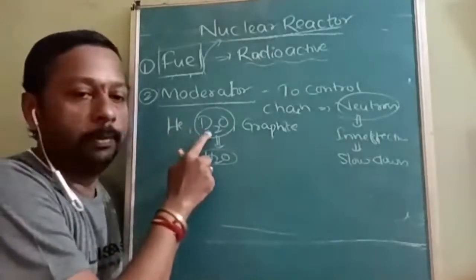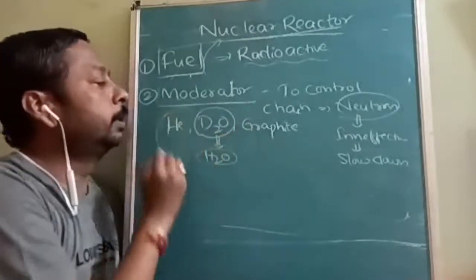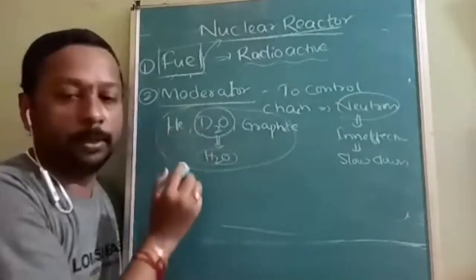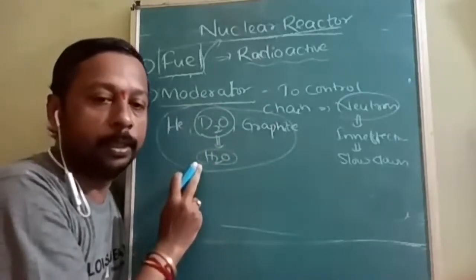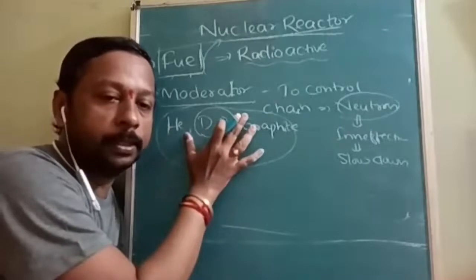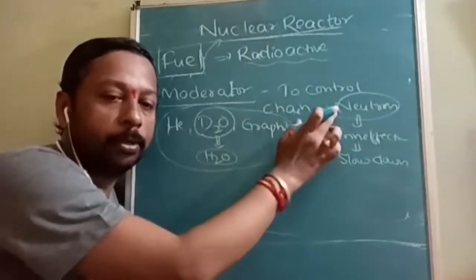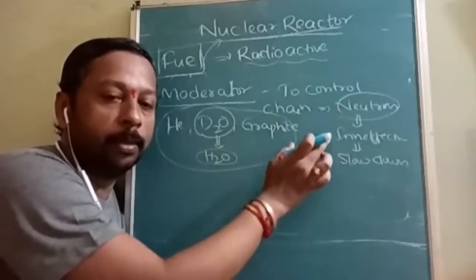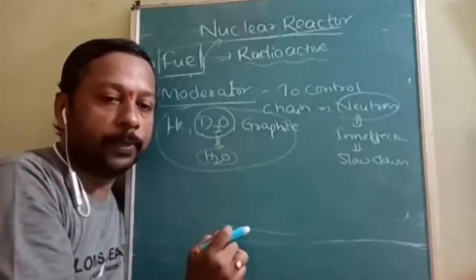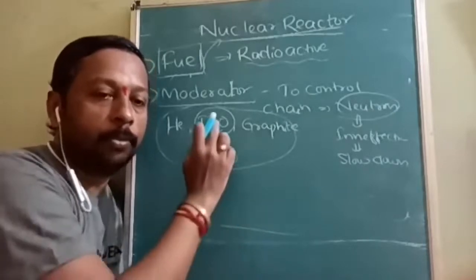Helium, heavy water or normal water, graphite. These are the four examples of moderator. What is the purpose of a moderator? These are substances which control the chain reaction by slowing down the neutron and thereby making them ineffective.